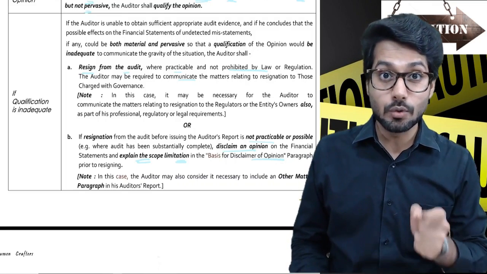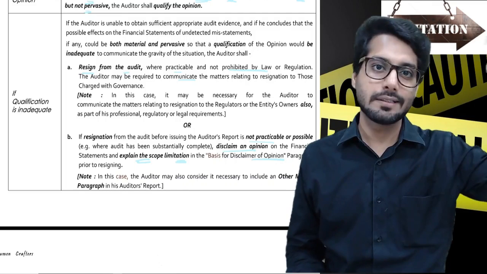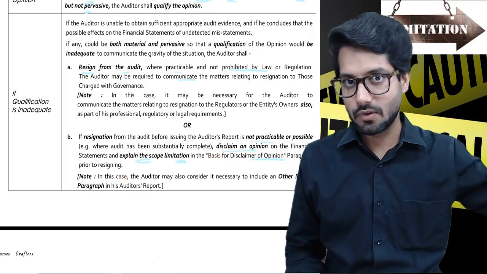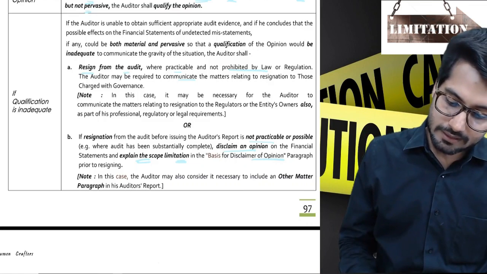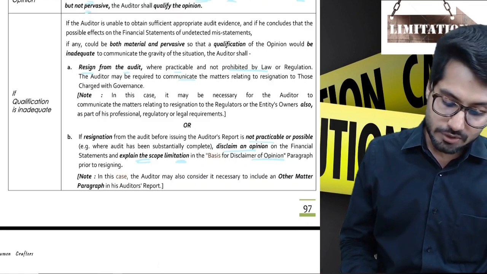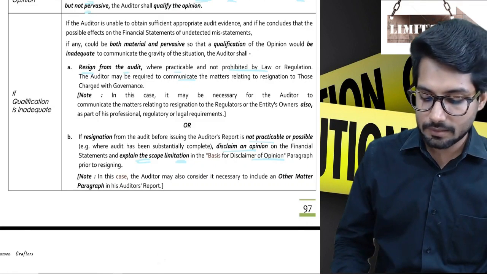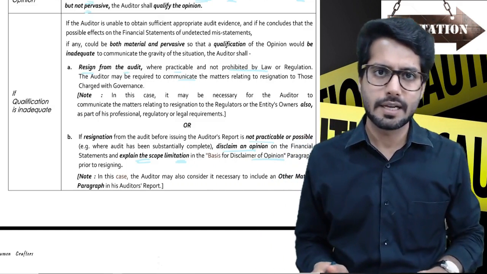You'll have to definitely go for a disclaimer, or you can resign. And that goes exactly the same as we did it in terms of audit engagement. So it is pervasive, and qualification would be inadequate to communicate the gravity of the situation, the reality of the situation. Resign from audit where practicable and not prohibited by law or regulation. That is, they are not stopping you from resigning.